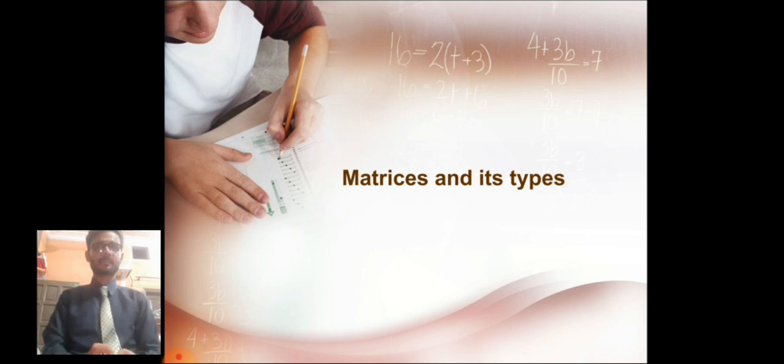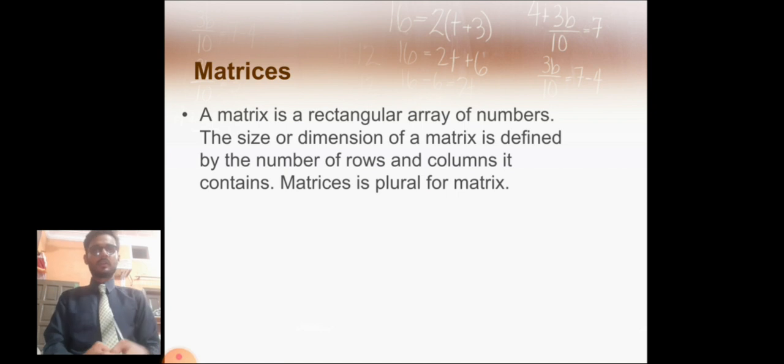Matrices and their types. This is my last topic. A matrix is a rectangular array of numbers. The size or dimension of a matrix is defined by the number of rows and columns in it. Matrices is the plural of matrix.